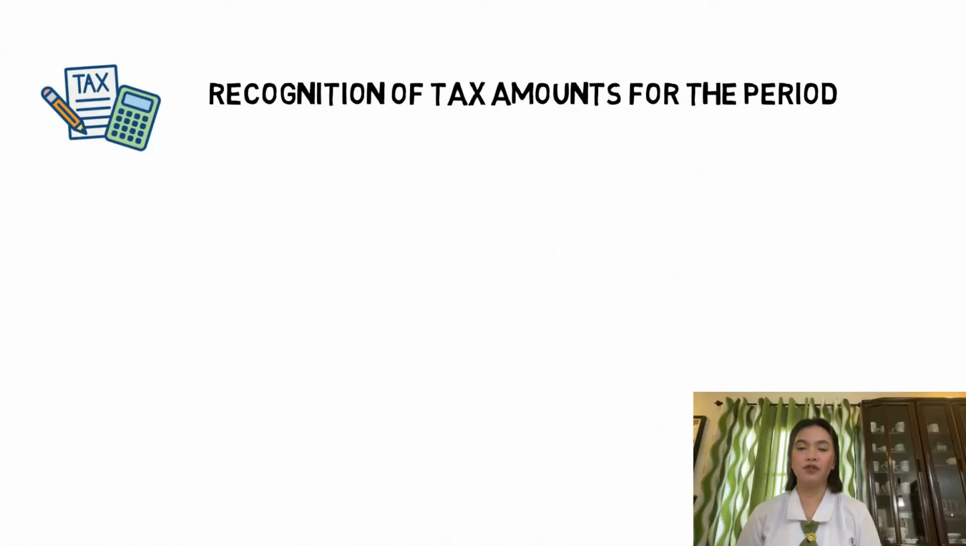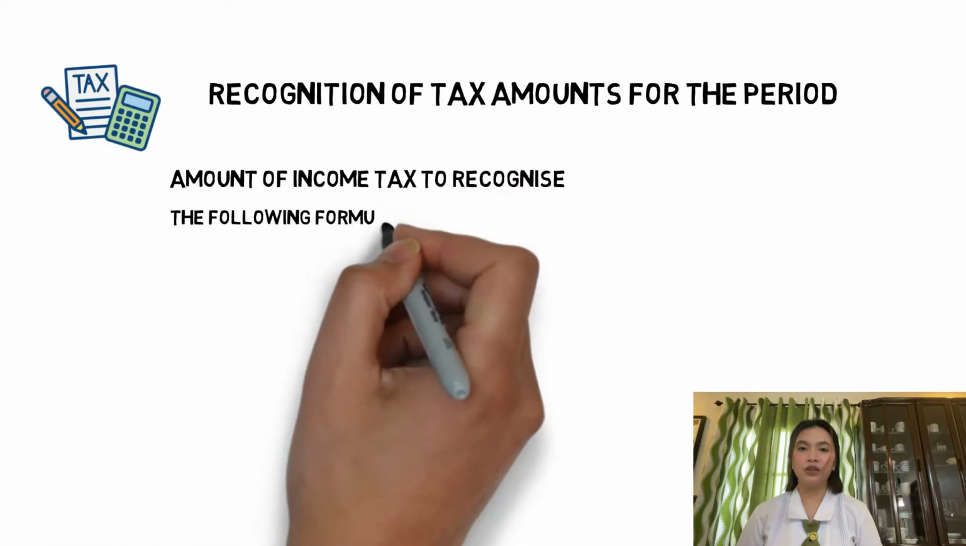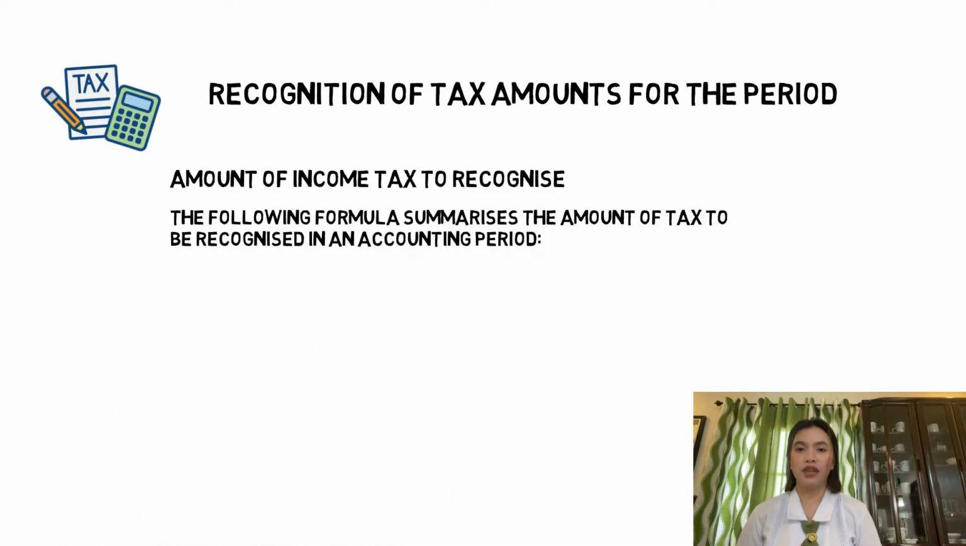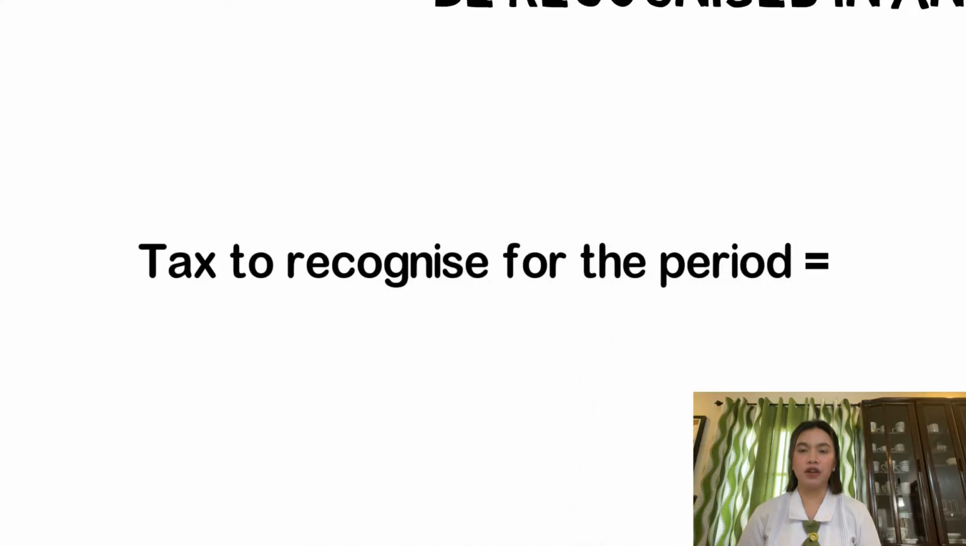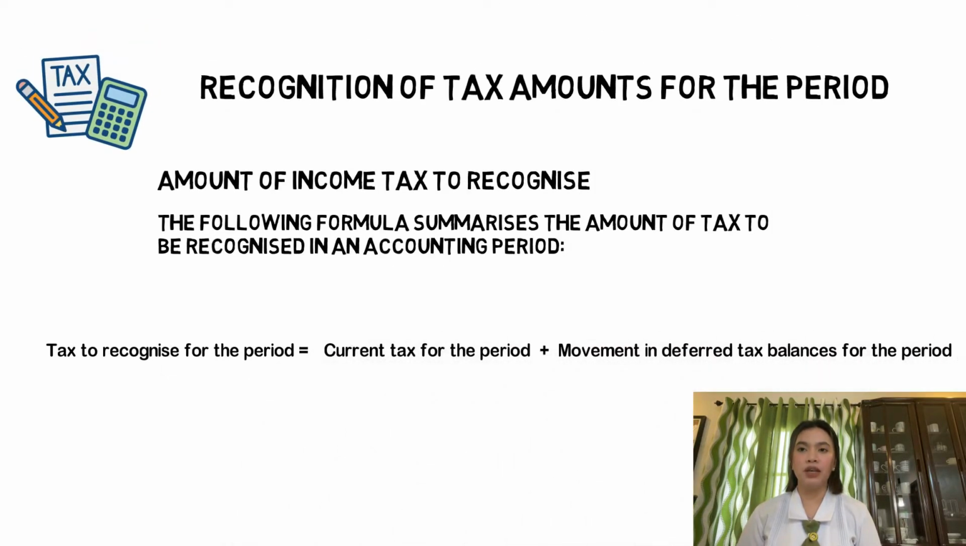Recognition of tax amounts for the period. Amount of income tax to be recognized. The following formula summarizes the amount of tax to be recognized in an accounting period. We have here: tax to recognize for the period is equal to current tax for the period plus movement in deferred tax balances for the period.